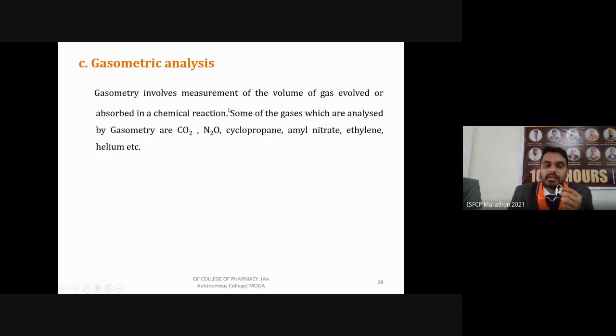Based on that, we calculate how much of our chemical or ions is present in that sample. Some of the gases analyzed by gasometry are carbon dioxide, nitrogen, nitric oxide, cyclopropane, amyl nitrate, ethylene, helium. In major cases, carbon dioxide is produced. You can measure the amount of this carbon dioxide, and according to that, you can come to know how much of the reactant from which this decarboxylation is done is present.